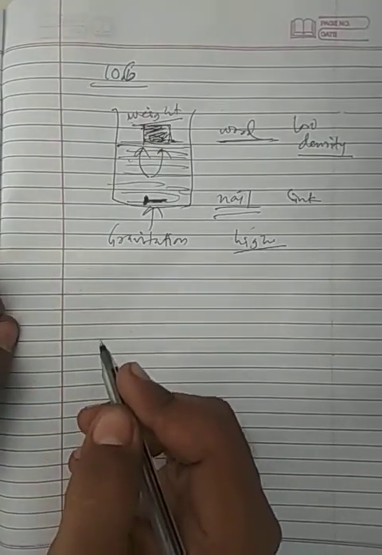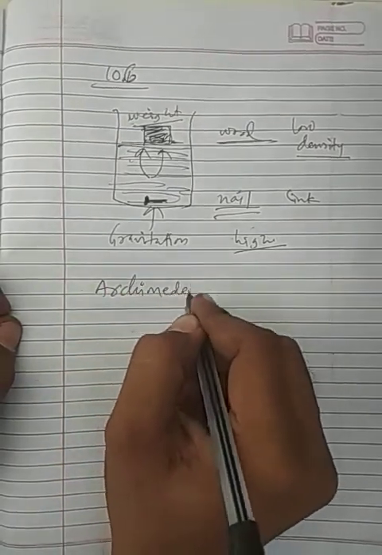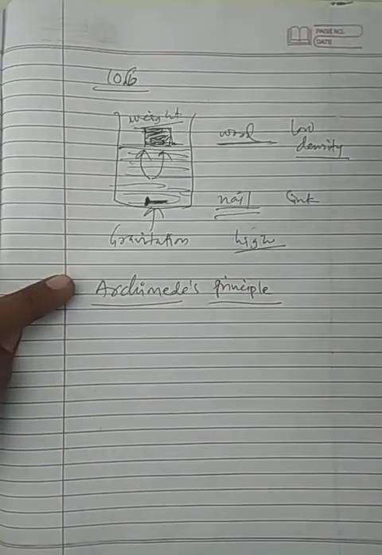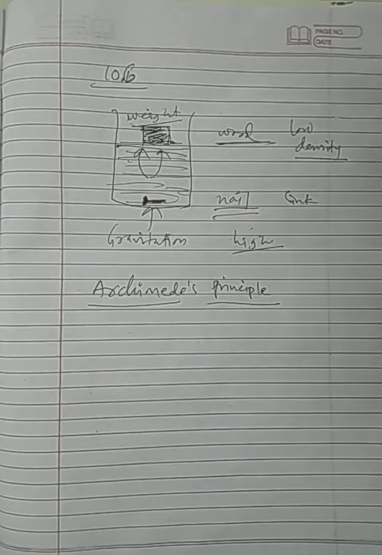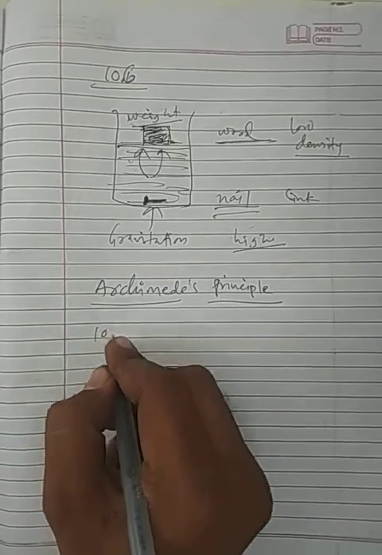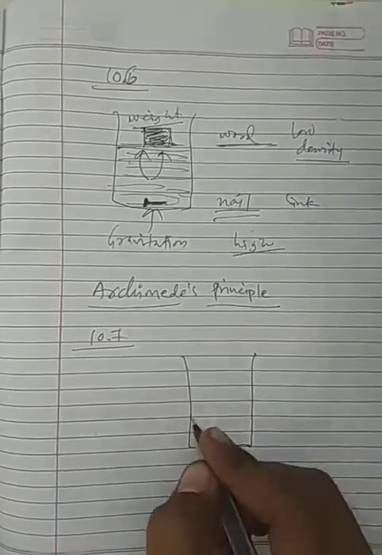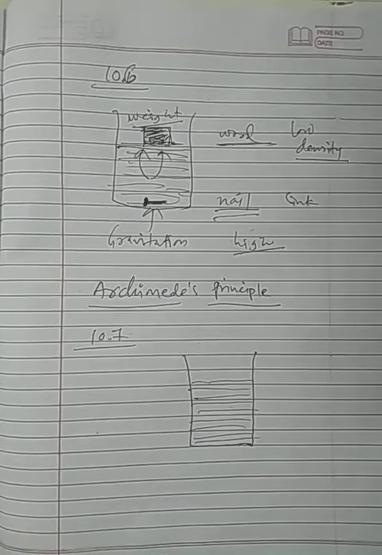Now there is another interesting topic, that is Archimedes' principle. Archimedes is the name of the scientist who gave a principle on this buoyancy of water, or how this upward force is exerted. In this you also have to perform Activity 10.7, in which there is also a beaker full of water. Of course, we are talking about water here.